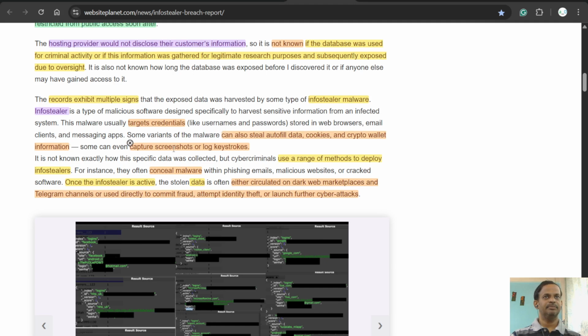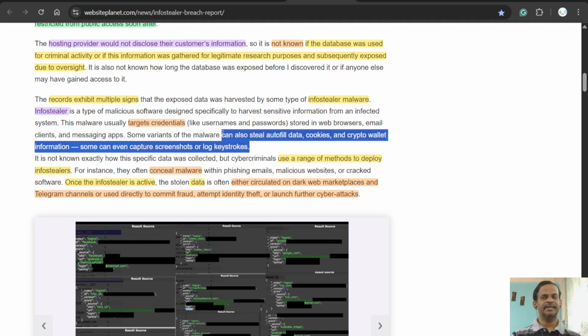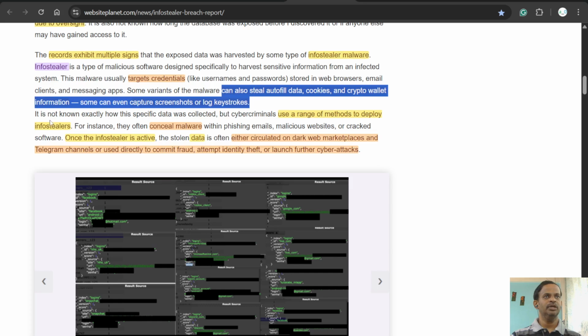Some can even capture screenshots or log keystrokes. So it's very serious that all the different variations of entering credentials can be targeted, and this particular infostealer malware can retrieve data from those routes as well. It is not known exactly how this specific data was collected, but cyber criminals use a range of methods to deploy infostealers.